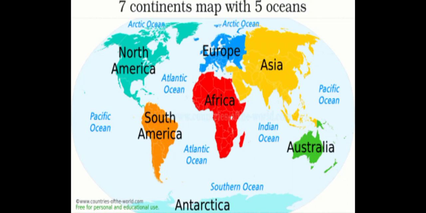Apart from the 7 continents, there are 5 main oceans in the world. They are Pacific Ocean, Atlantic Ocean, Indian Ocean, Arctic Ocean and Southern Ocean. Out of these oceans, Pacific Ocean is the largest ocean in the world, while Atlantic Ocean is the busiest ocean in the world.